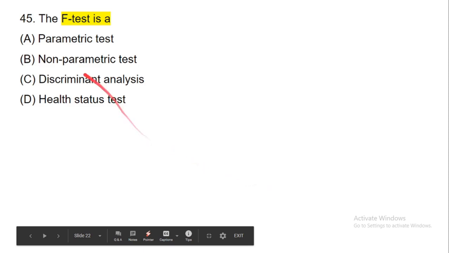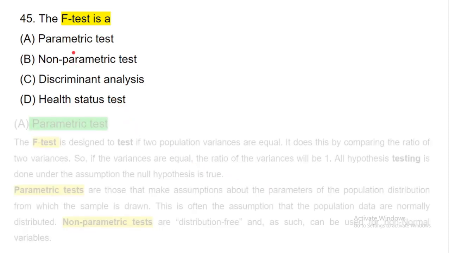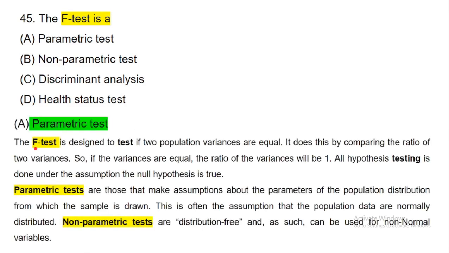Now next question, the F test. The F test is a parametric test. So what is the F test? The F test is designed to test if two population variances are equal. It does this by comparing the ratio of two variances. So if the variances are equal, the ratio of the variances will be 1. All hypothesis testing is done under the assumption that the null hypothesis is true.